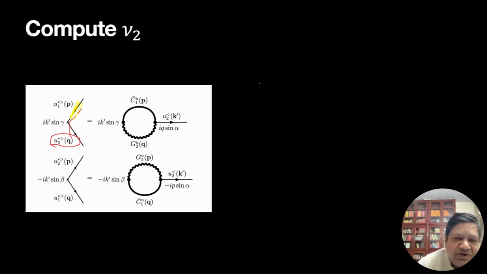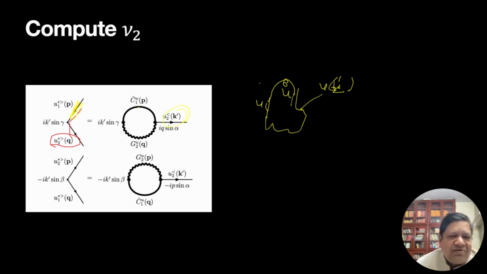So u2 expansion, Green's function, and 2 u's. It turns out of the 2 u's, one of them is u1 and another one is u2, and one u1 here. So these two are combined together. That's a correlation function, and this u2 becomes k prime. So this is the correlation function and Green's function.